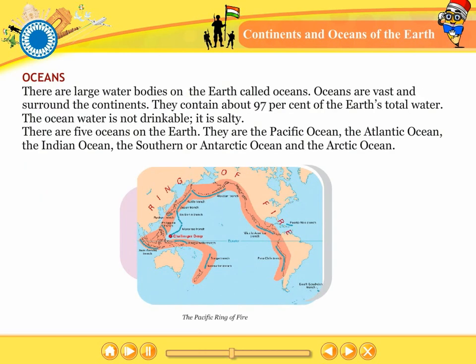Oceans. There are large water bodies on the earth called oceans. Oceans are vast and surround the continents. They contain about 97% of the earth's total water. The ocean water is not drinkable, it is salty. There are 5 oceans on the earth. They are the Pacific Ocean, the Atlantic Ocean, the Indian Ocean, the Southern or Antarctic Ocean, and the Arctic Ocean.